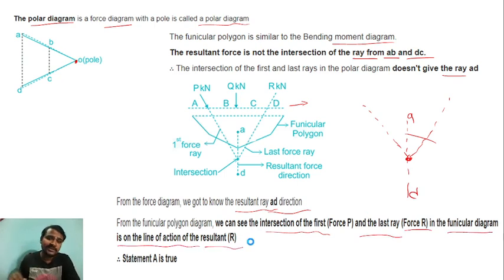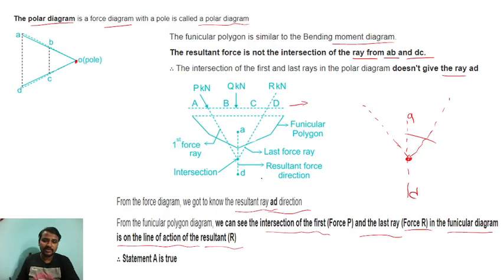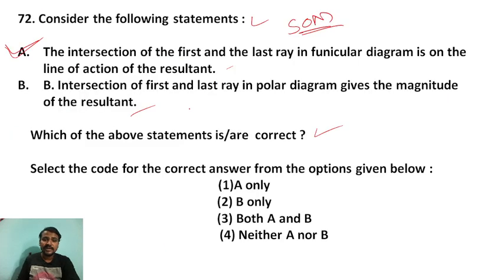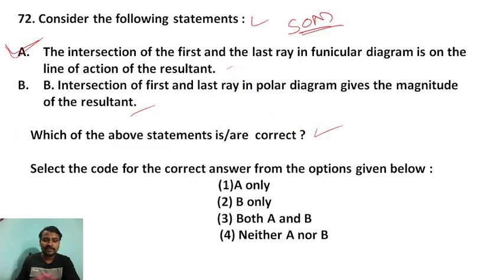Now after seeing all this, you have to read these options. Intersection of the first and last ray in the funicular diagram is on the line of action of the resultant. Yes, this one is correct. Intersection of the first and last ray in the polar diagram gives the magnitude of the resultant. No, this is totally wrong, right? Only the first statement is correct, because the intersection of the first and last ray does not give the magnitude. So the answer for this question is A only.